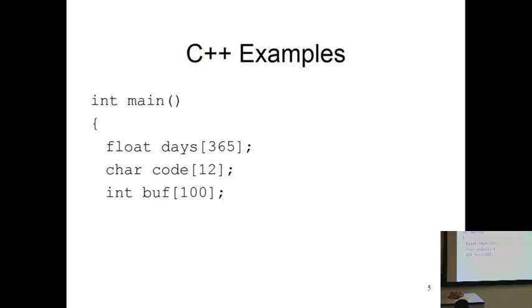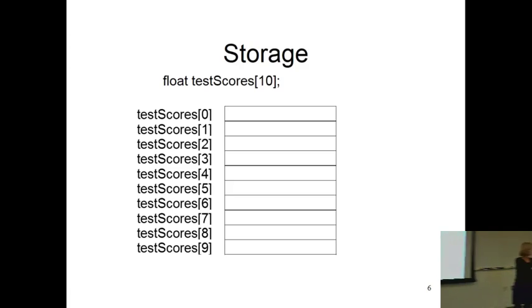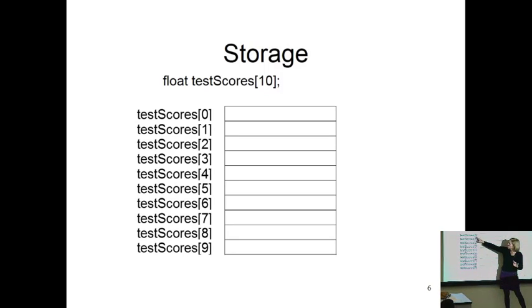What do these look like in memory? Okay? So if I declare an array called test scores, type, name, size, that's all you have to remember, type, name, size, what takes place in memory is 10 of these are allocated. Each one of these is called a member or element of the array. Now, notice that we're going to use a number to access each element of the array. And we're going to call that an index or a subscript. Either one, they're interchangeable. Okay?